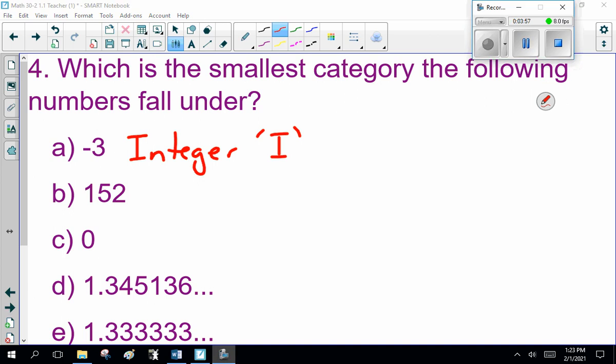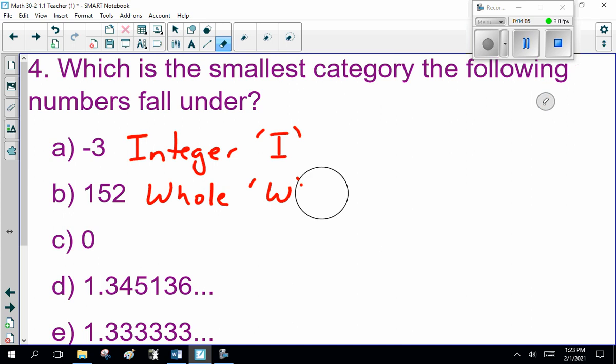Alright, now 152 is a whole number. Oh, wait, sorry, my apologies. It's a natural number.